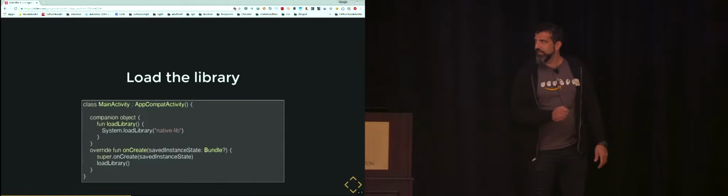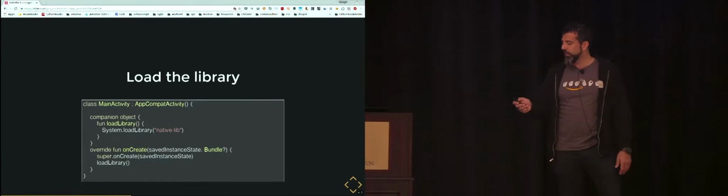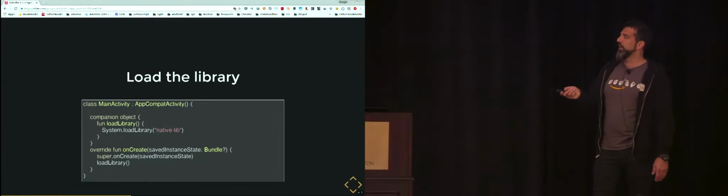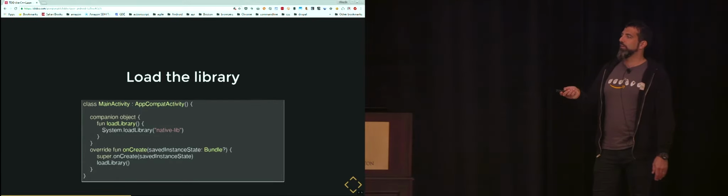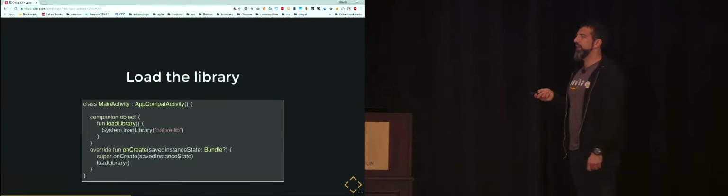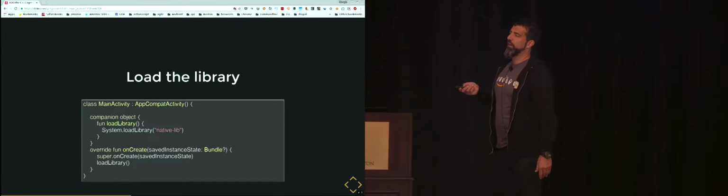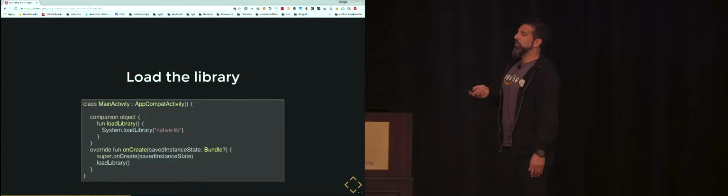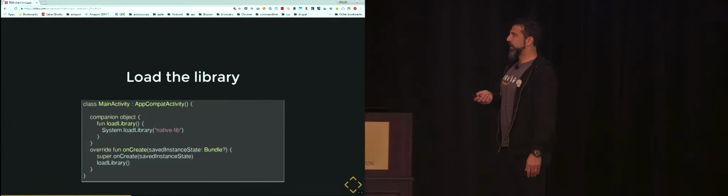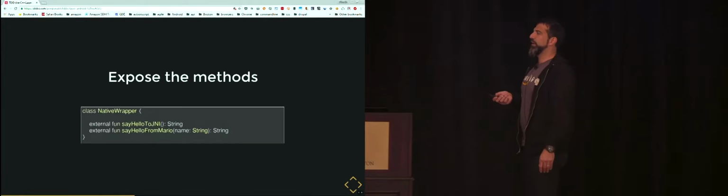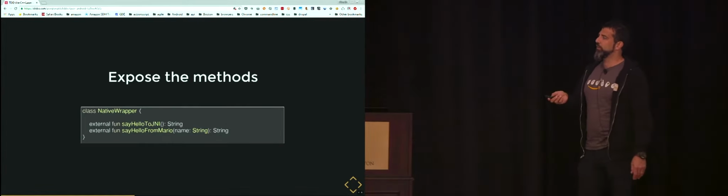Let's take a look at some code. So here we are loading the library. Be advised, if you use load library, it's a relative path. Android Studio will automatically search in your C++ layer for the library that CMake is compiling. If you use load, you need to pass an absolute path. Yes, you load the library, it is now available, and then you usually create a wrapper.